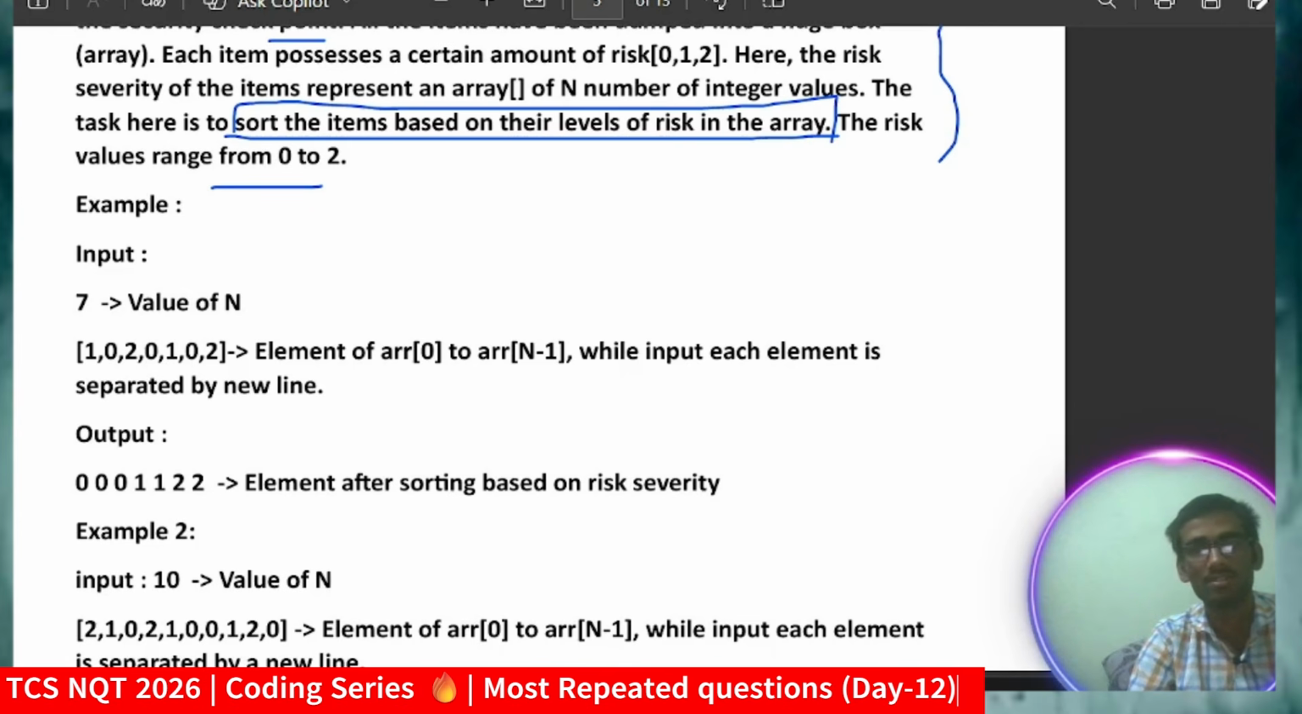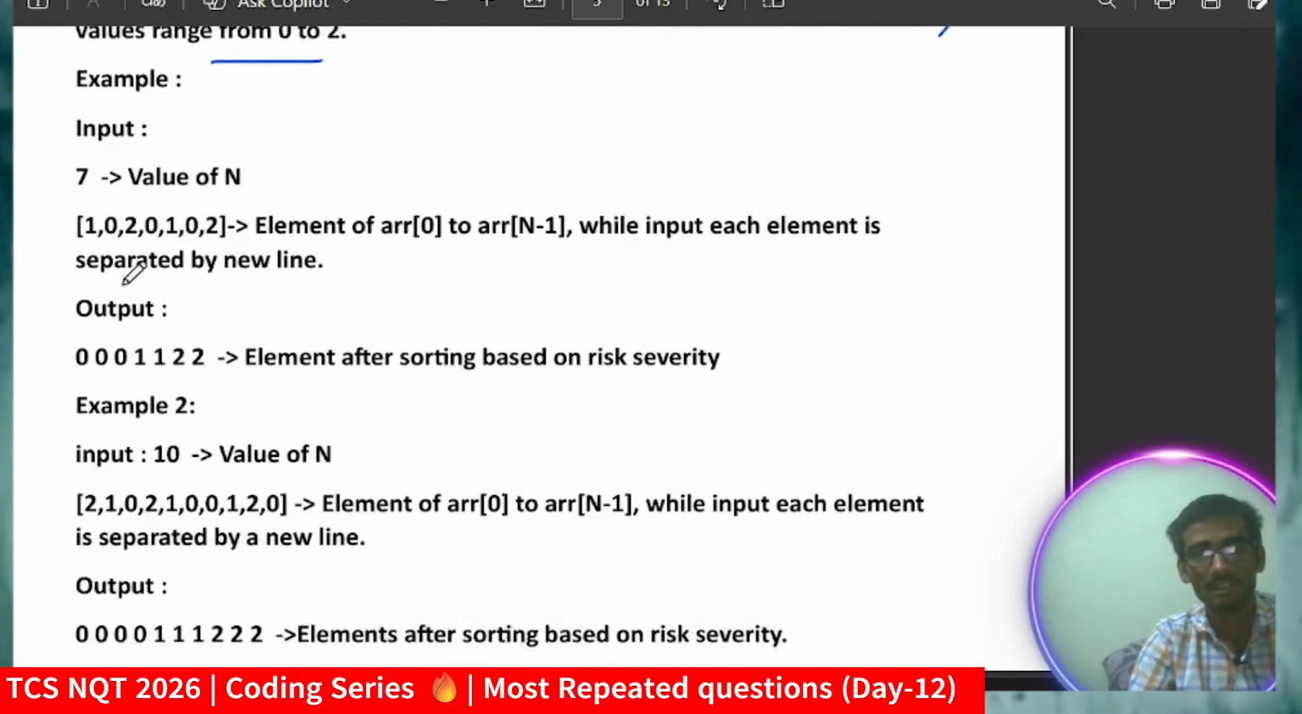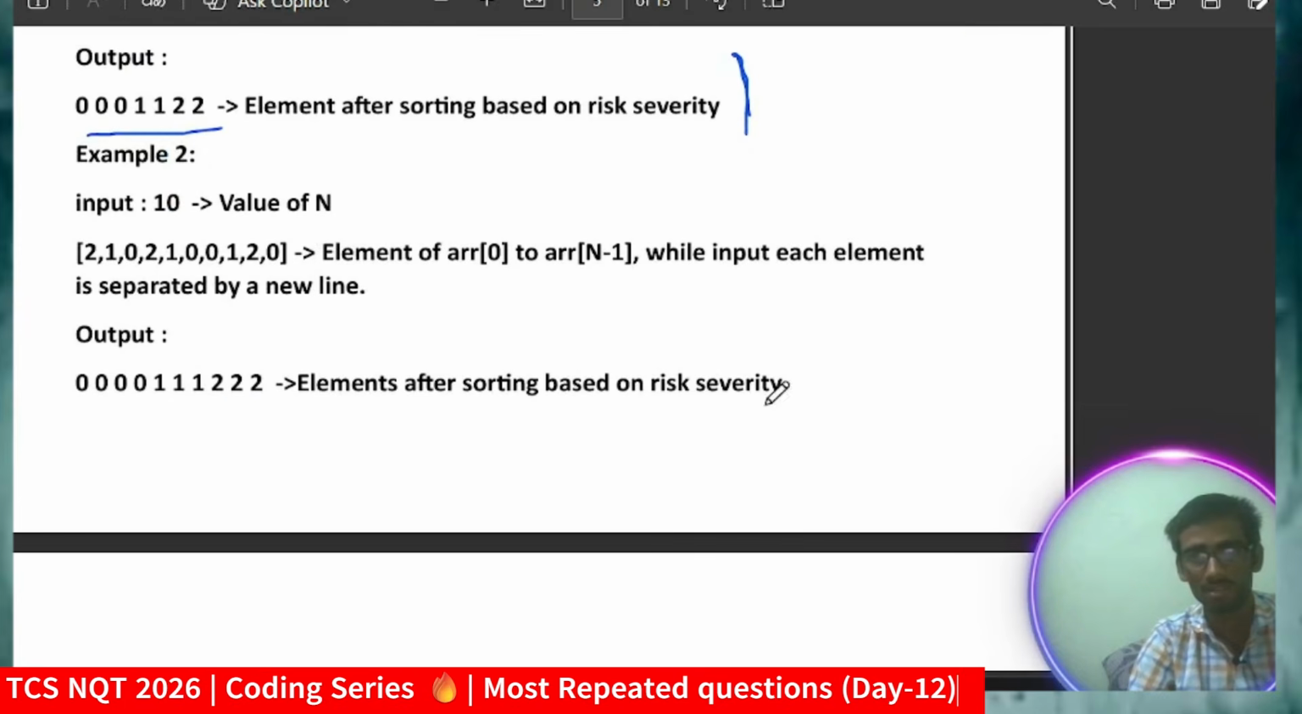Okay, so what is the input? Suppose the input is 7 elements, separated by commas. The output is just the sorted array: 0 0 1 1 2 2. You can also use the sort method, but sort will give time complexity n log n, so I suggest using some other, more efficient approach. Do write your code here before coming to our solution. Again, even if you know it, you should still practice this. Try to write it in Notepad or on some online compiler.